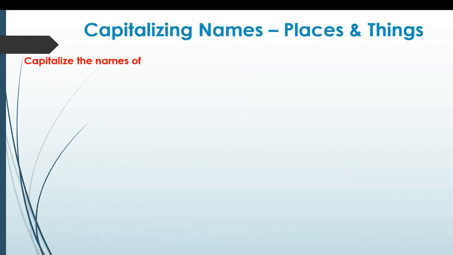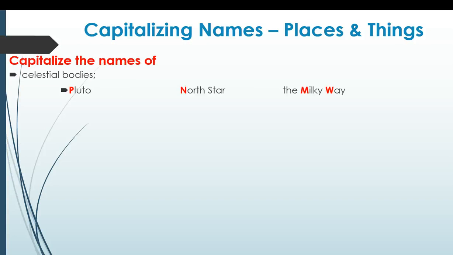So places and things, if it's the name of a place or thing, we capitalize it. So celestial bodies, right? Pluto, names of planets, stars, galaxies, North Star, the Milky Way. Okay?